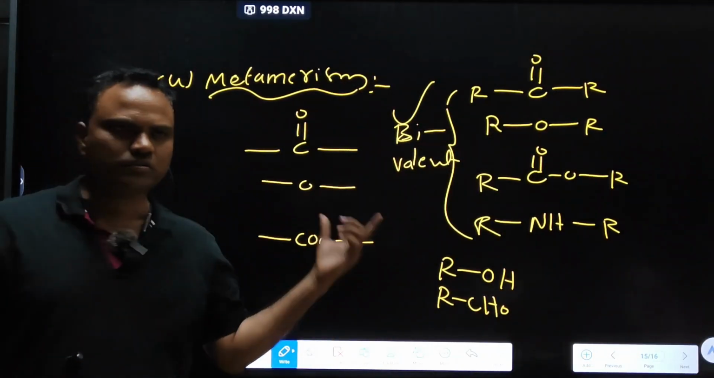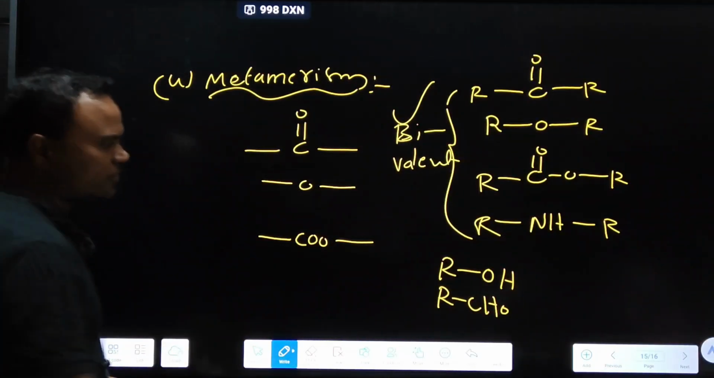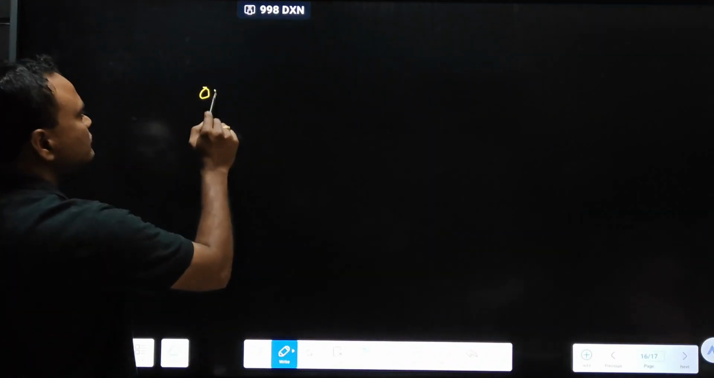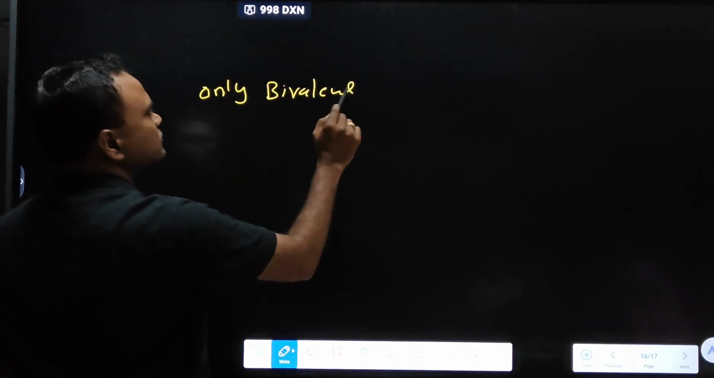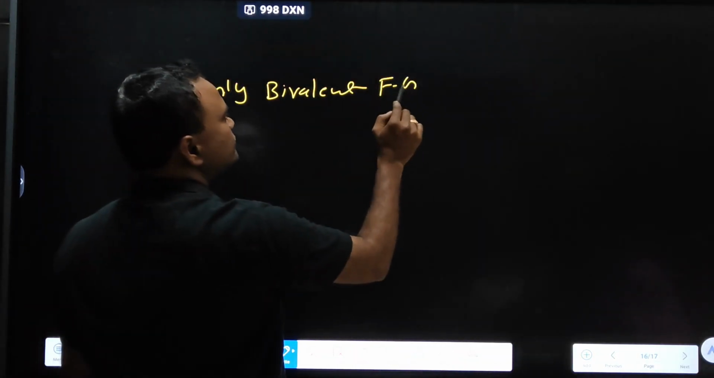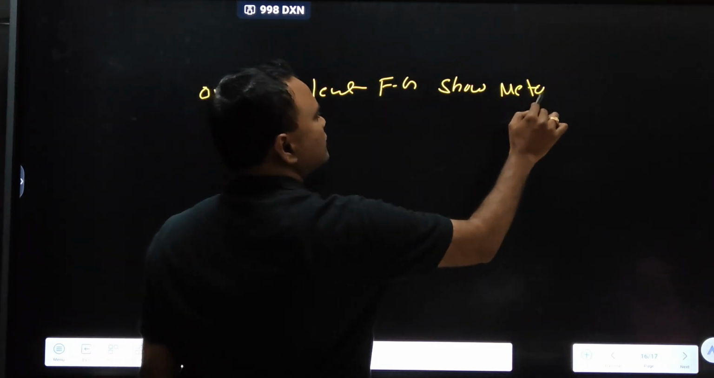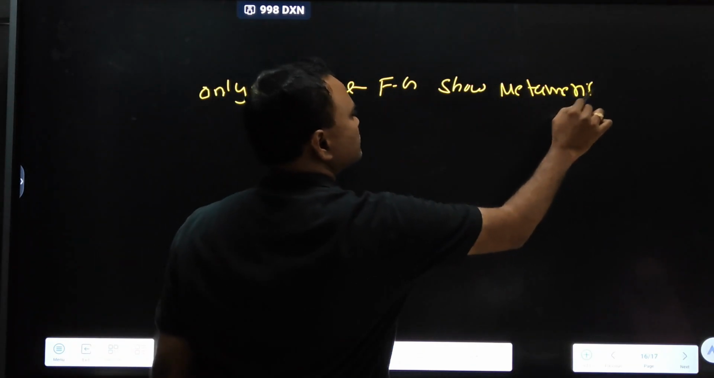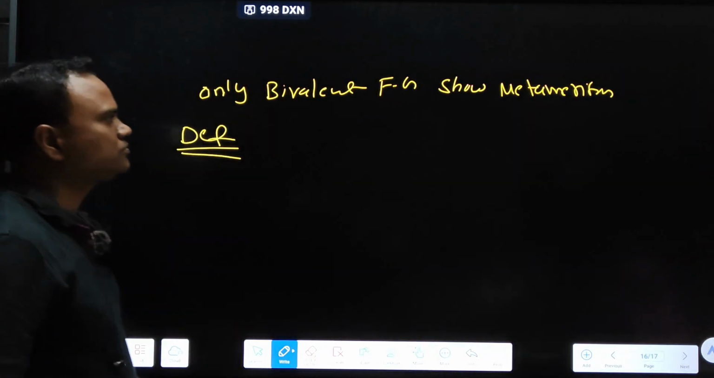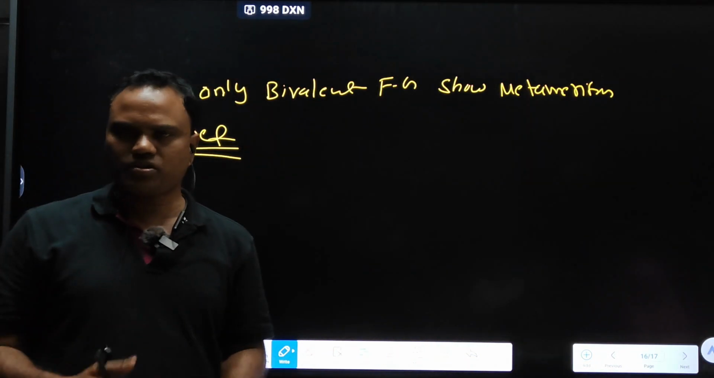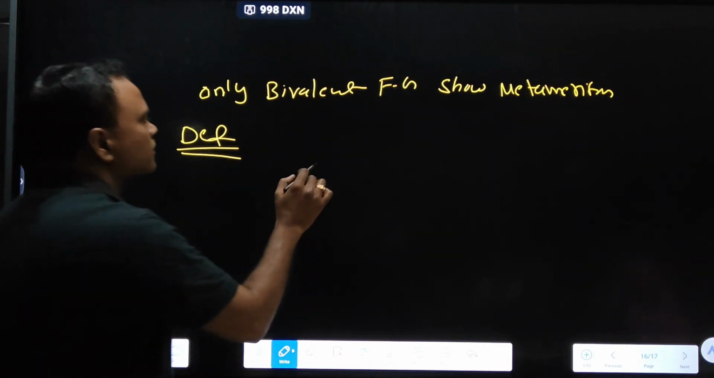Mention one point there. Only bivalent functional groups exhibit or show metamerism. Okay, coming to the definition of metamerism. Condition is over. Which functional groups exhibit metamerism? Condition is over. Coming to the definition.